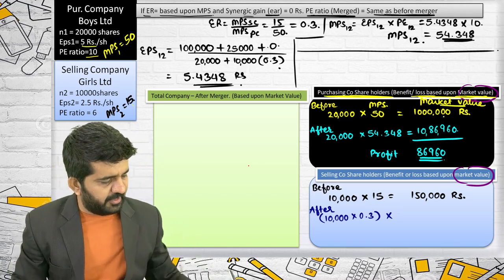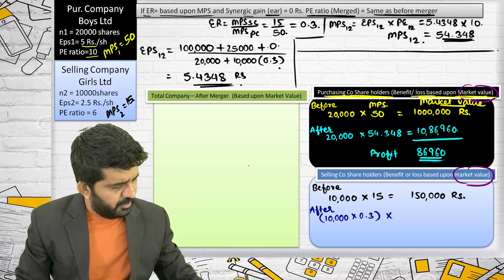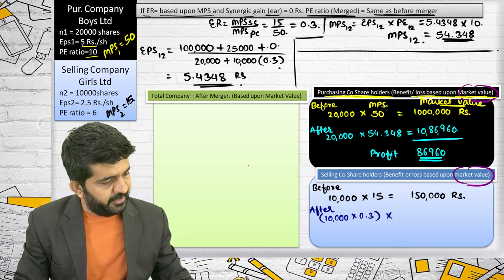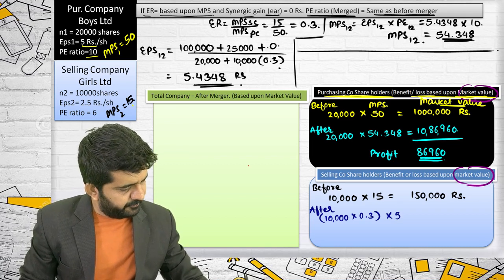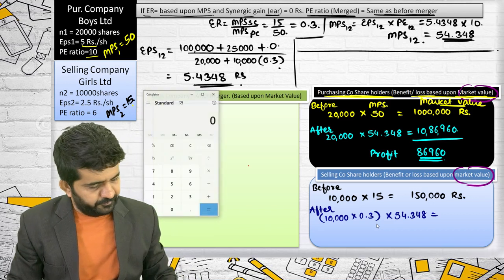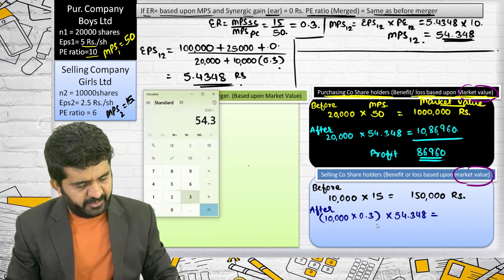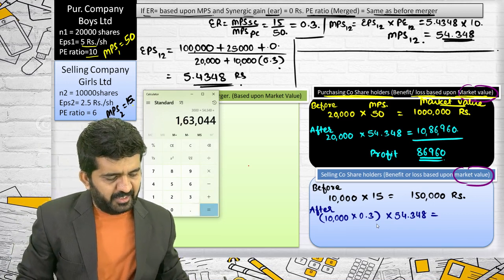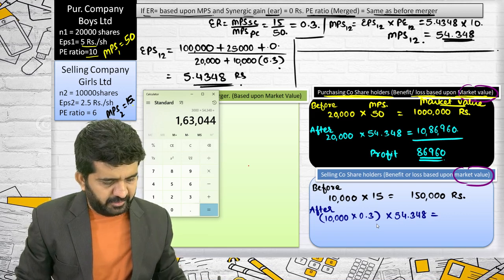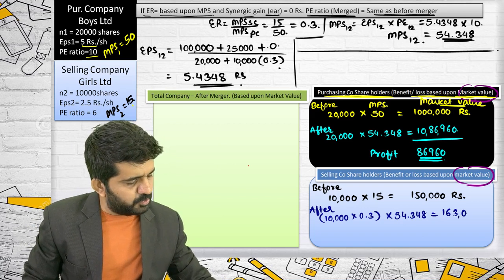It is 10,000 into 0.3, 3,000 multiplied by 54.348, which is 1,63,040.